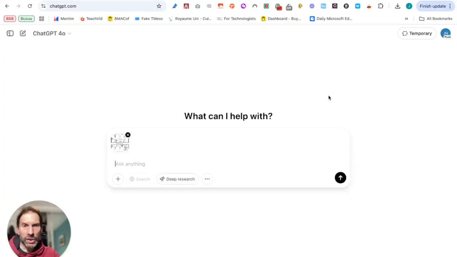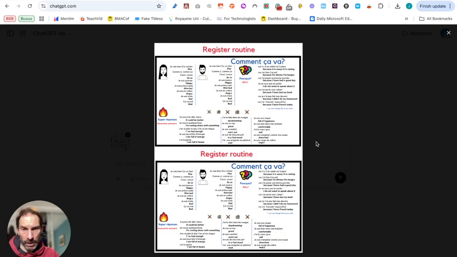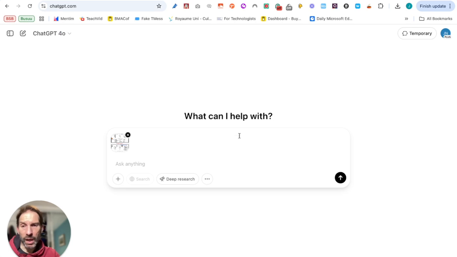Okay, here I am in ChatGPT again. This time around, I've uploaded a document. This document here is one of my little posters that the pupils use for the register routine, which is quite a fun one to use, and to find some nice little sentences to have in the morning or at the beginning of a lesson, something to learn, new expressions. So I would like to have a vocab test on that. So I uploaded my poster. It's mine. I can do it, no problem.